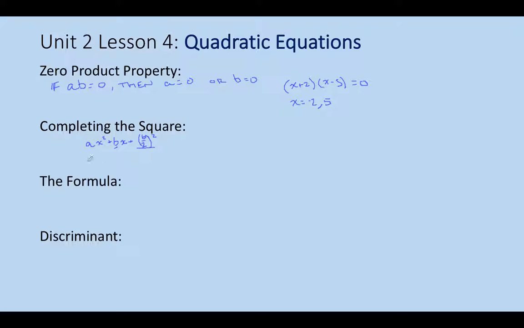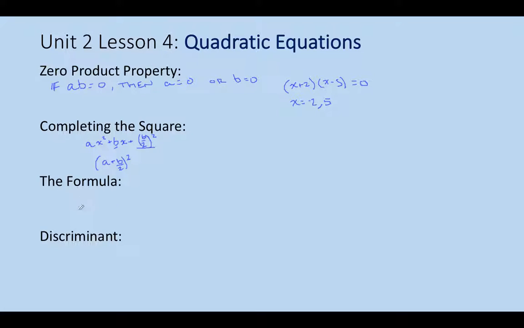And that'll allow you to turn it into (x + b/2) squared, or half of b squared. And when we have that, well, then it'll be a lot easier to solve by taking the square root.